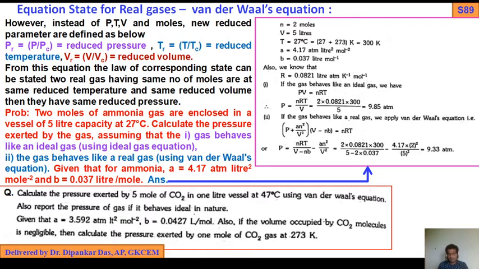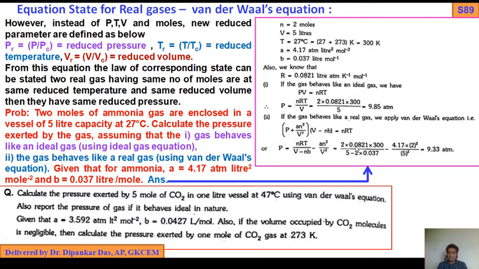Now the problem is: first, the gas behaves like an ideal gas. You have to find out the value of P when it is considered as an ideal gas, and you should also find out the value of P when it is considered as a real gas. If the gas behaves like an ideal gas, we know PV equals nRT. Now P equals nRT by V; putting the values n equals 2, R 0.0821, T 300, V 5, you get 9.85 atm. Very simple.